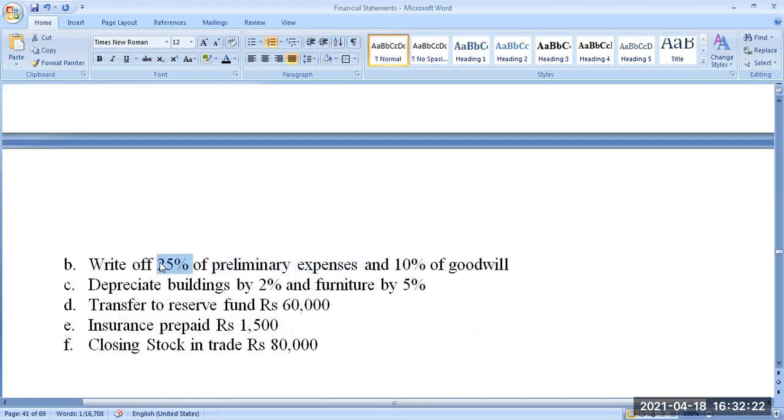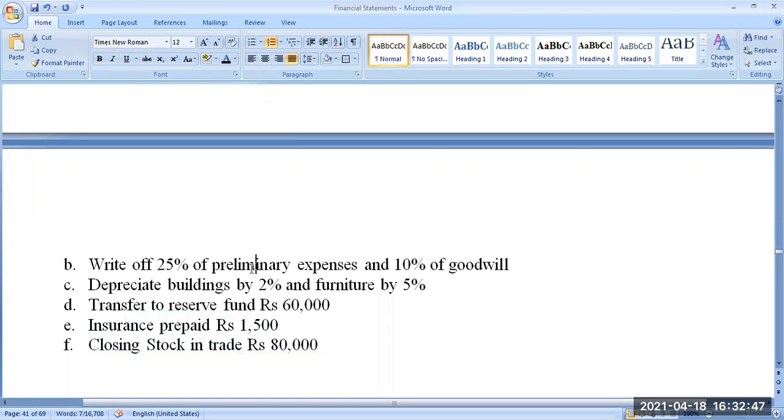The 25% you write in the profit and loss account, correct. The same 25% you will minus from preliminary expenses, and the rest of the amount you will write in the balance sheet. Even depreciation. Look at the closing stock. Closing stock you consider in the trading and profit and loss account one time to calculate the change in inventory. Another time you will consider it in current assets.